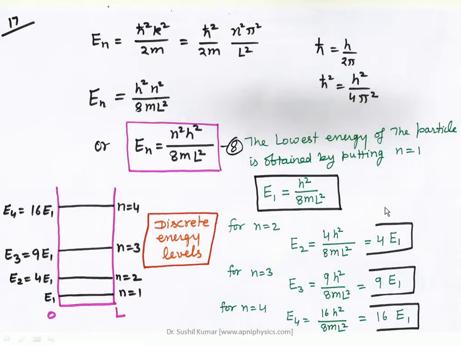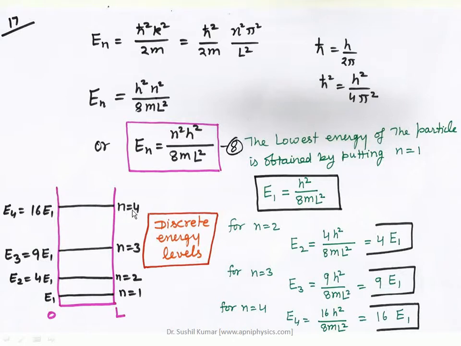a one electron atom. So the states can be further shown in the potential well. E1 corresponds to n is equal to 1. For n is equal to 2, that is E2, and that is equal to 4 E1. For n is equal to 3, that is the E3 state, and that is equal to 9 E1.